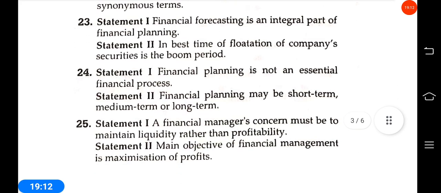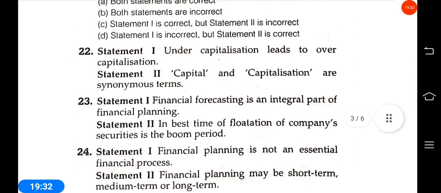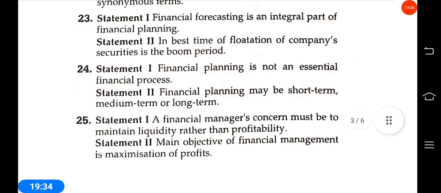Next is 24. Statement 1: financial planning is not an essential financial process. Statement 2: financial planning may be short term, medium term and long term. Okay, statement 1 is incorrect.